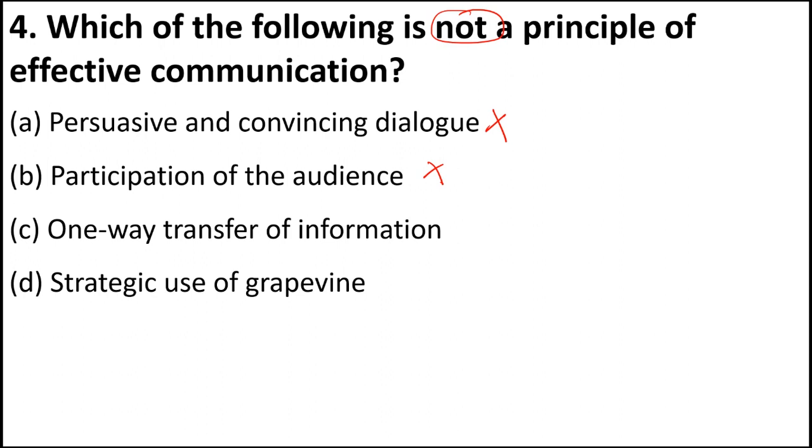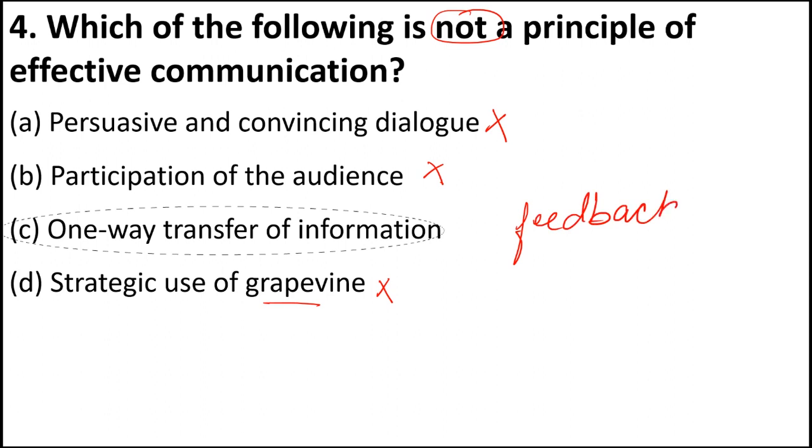See, grapevine is when there is communication in an organization like gossips and rumors. So we should use that information also carefully. Which is not a principle of communication is option C, one way transfer of information, because effective communication will always be when there is feedback involved in the communication process. So one way transfer of information is not an effective communication.